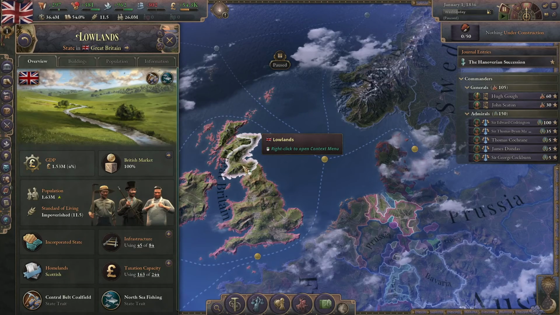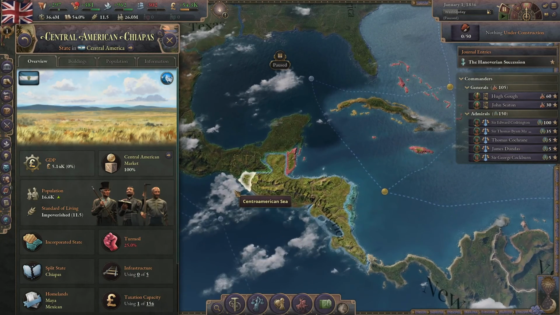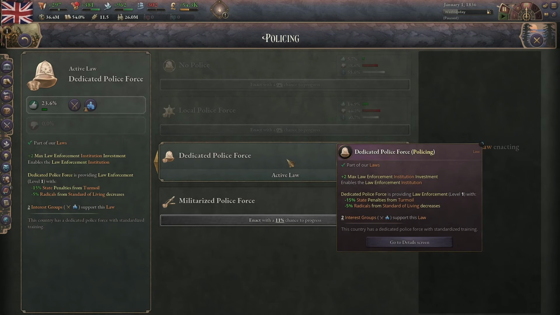If you have more turmoil in a state, such as here, there's 25% turmoil here, it will increase the amount of people that die in that state. It also increases the political strength of the armed forces, decreases radicals from discrimination and radicals from standard of living, but only by 5%, but like I said, you can upgrade it. And all of these decrease the penalties from turmoil, and that is its main function.